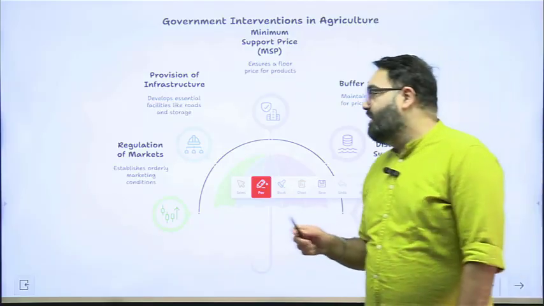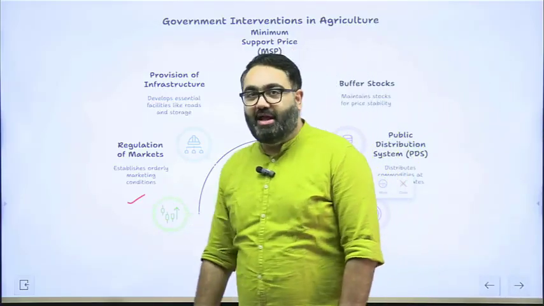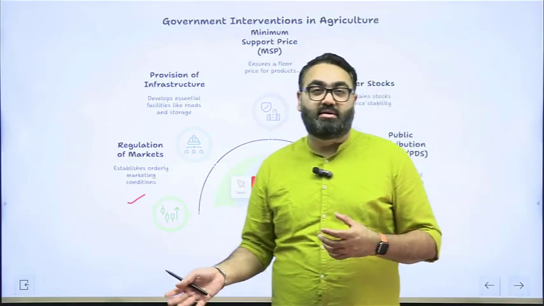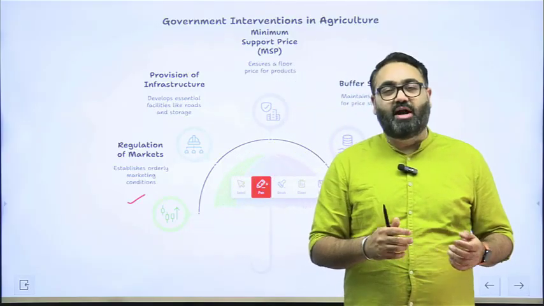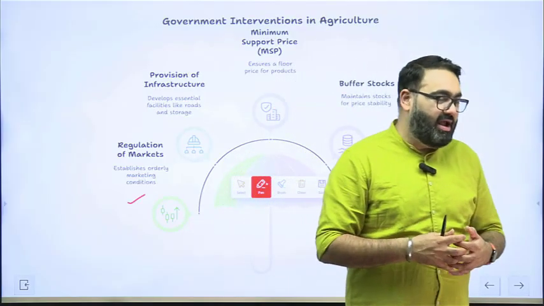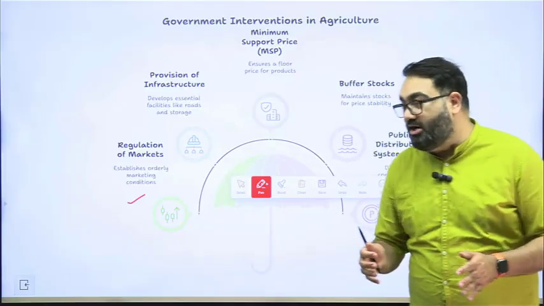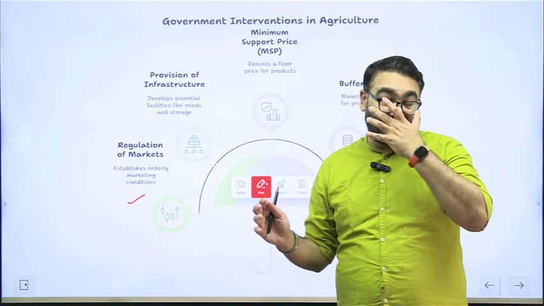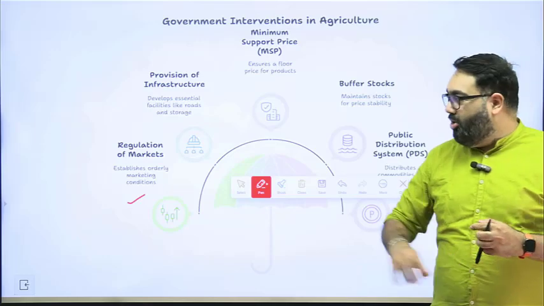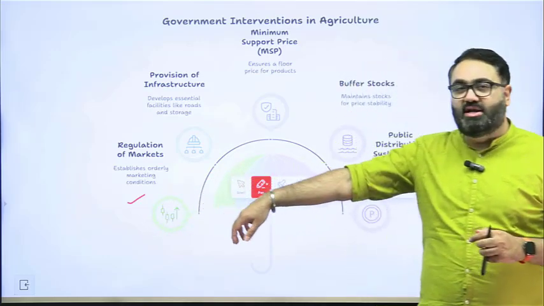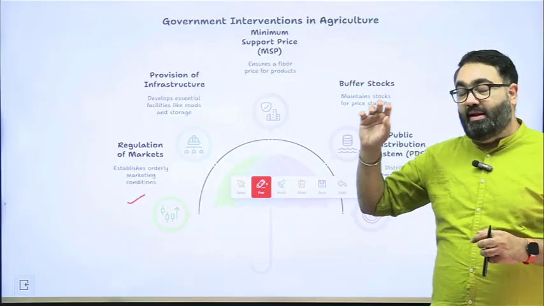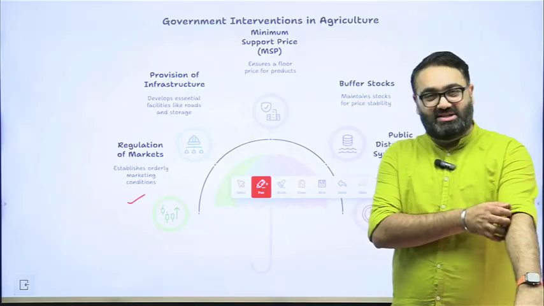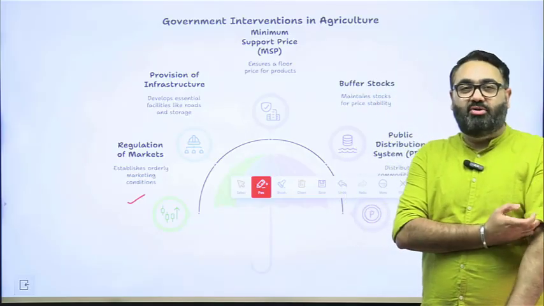First, very important, regulation of markets. The problem with agriculture is that it is a state subject. In the 7th Schedule, if you look at the 3 lists, agriculture comes in the State List. The central government can't push a lot of things. They have to depend on the states whether they want to accept these initiatives or not. So the government has tried to regulate markets. For example, it has made licenses compulsory for people who come and buy from the market. So there is license registration as well. That is all done to regulate the market.